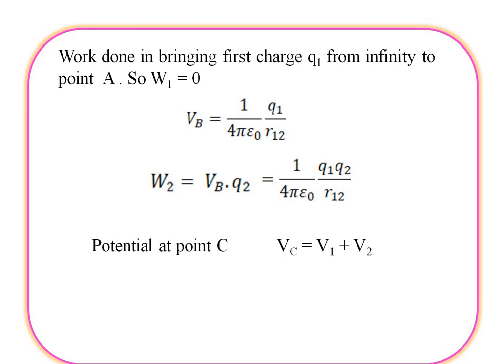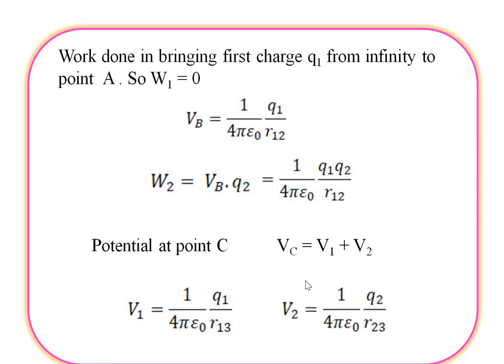For point C, that means potential at point C, it is the addition of these two. That means VC is equal to V1 plus V2. So V1 having the value, V1 is equal to 1 divided by 4 pi epsilon naught Q1 divided by R13, and V2 having the formula, it is 1 divided by 4 pi epsilon naught Q2 divided by R23.